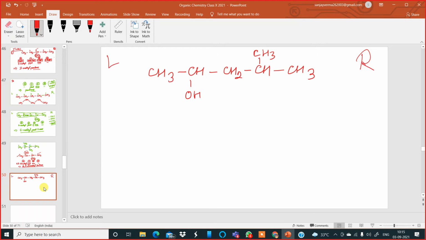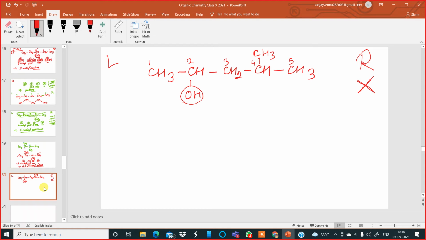If you are numbering from right, you are wrong, because the presence of a functional group dominates the side chain branching by an alkyl group. So you cannot number from right. You have to number from left. So this becomes carbon 1, carbon 2, carbon 3, carbon 4, and carbon 5. So there are 5 carbon atoms. Once numbering is done correctly, 50% of your work is done. Are you getting my point?